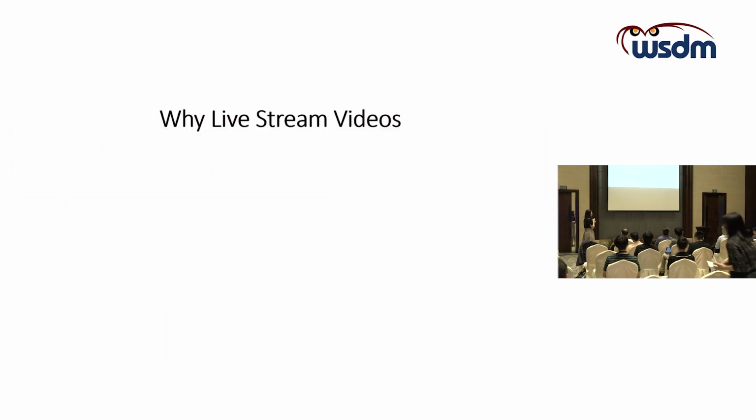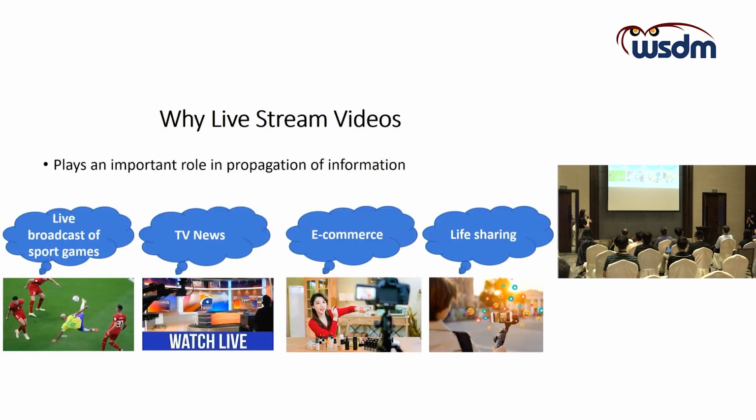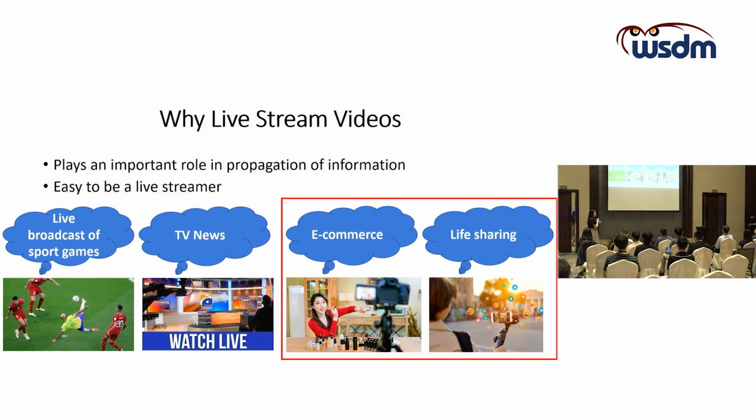But why should we study misinformation detection in live streaming videos? First of all, live streaming videos play an important role in the propagation of information, because we can see live stream videos every day around us. For instance, the live broadcast of sports games, TV news, e-commerce product selling, and live sharing. And it is very easy for everyone to be a live streamer.